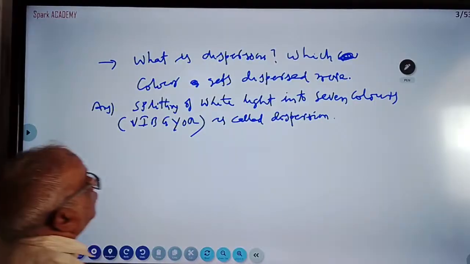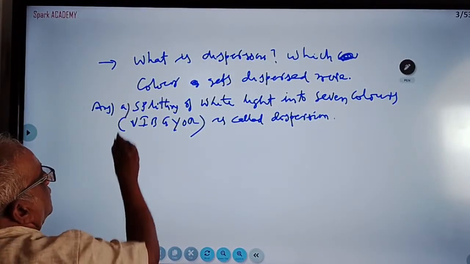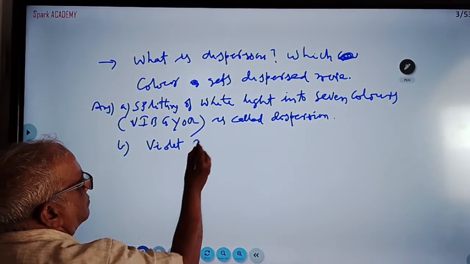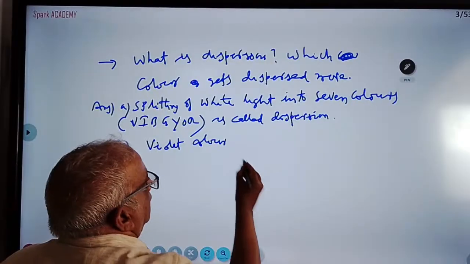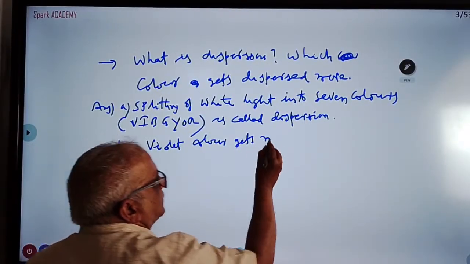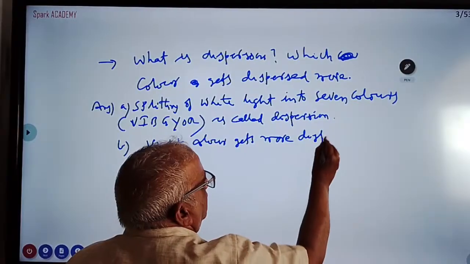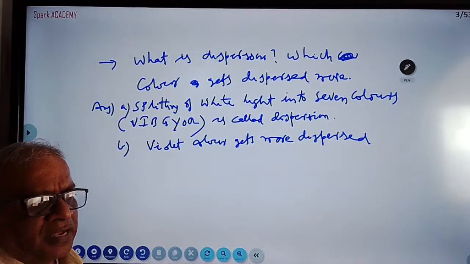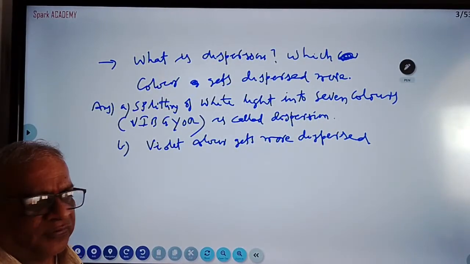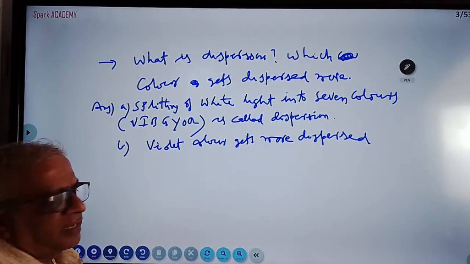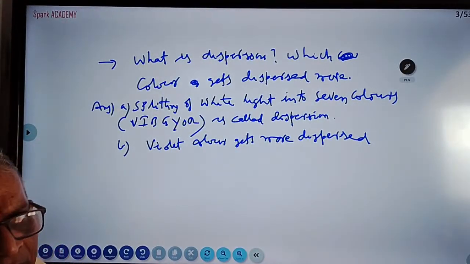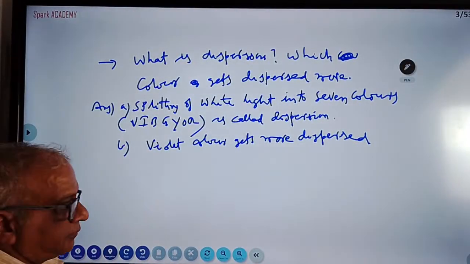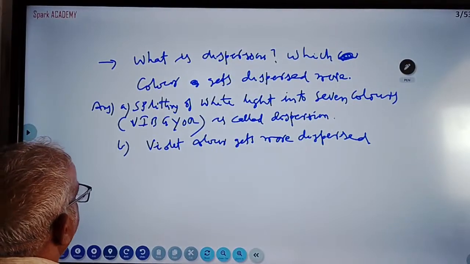Okay, this is the definition. Which color gets more dispersed? Violet color gets more dispersed because the refractive index of violet color is more. The refractive index of violet color is highest, and the refractive index of red color is least. The color with more refractive index will get more deviated. This is called dispersion.